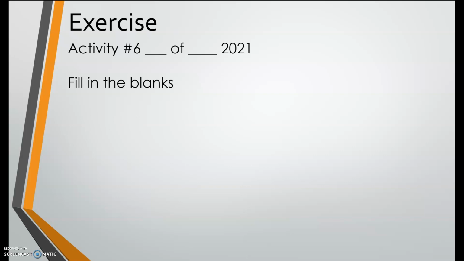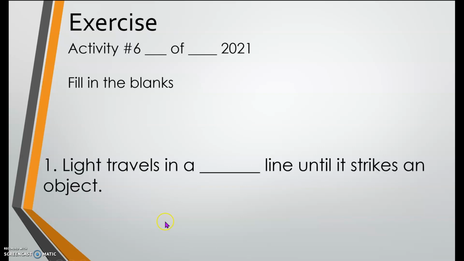Write in your notebook or on a piece of paper as follows. Let's do fill in the blanks. Number 1. Light travels in a blank line until it strikes an object. Choose your answer in the box.